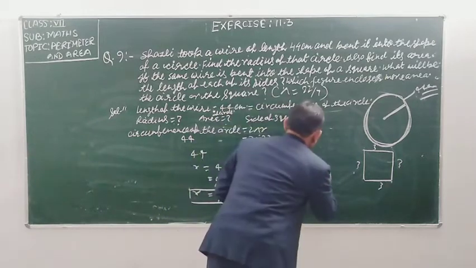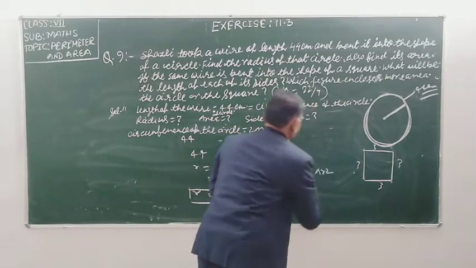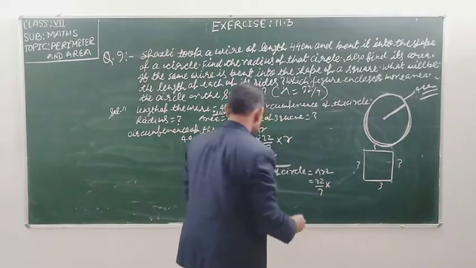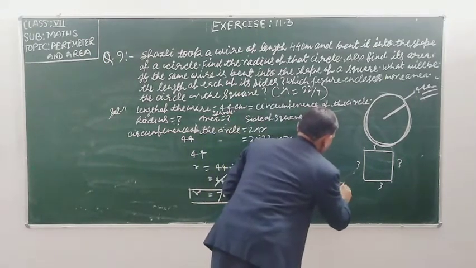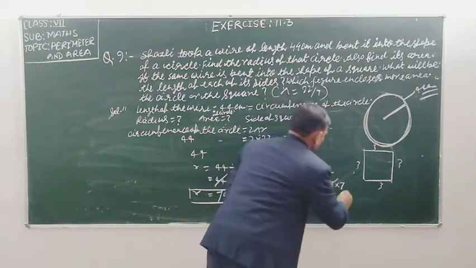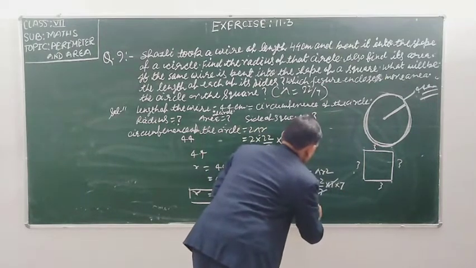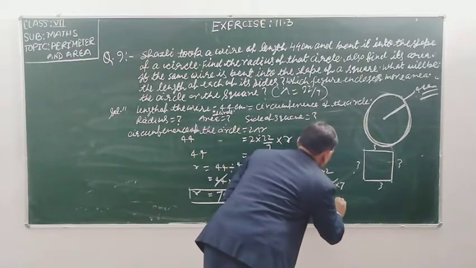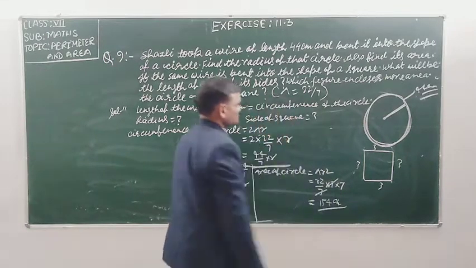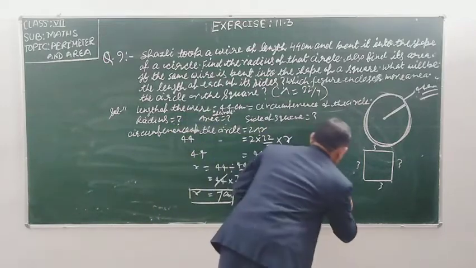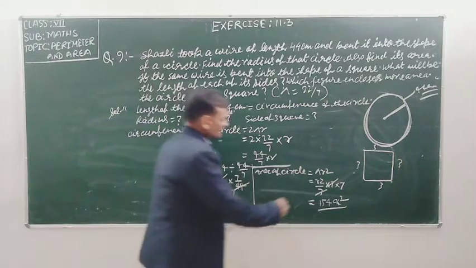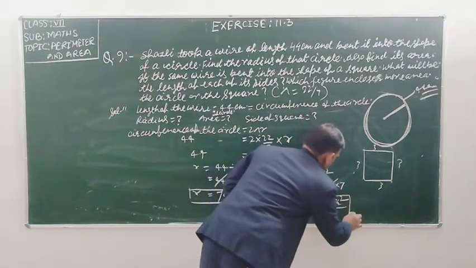Formula we use, student: pi r square. Pi value 22/7 into r, 7 into 7. 7 and 7 cancel. Then we multiply, we get 22 into 7, which is 154 centimeter square. This is the area of the circle. It is my second answer.